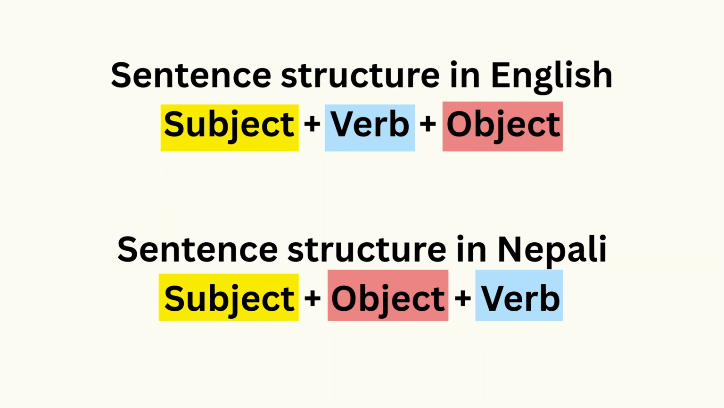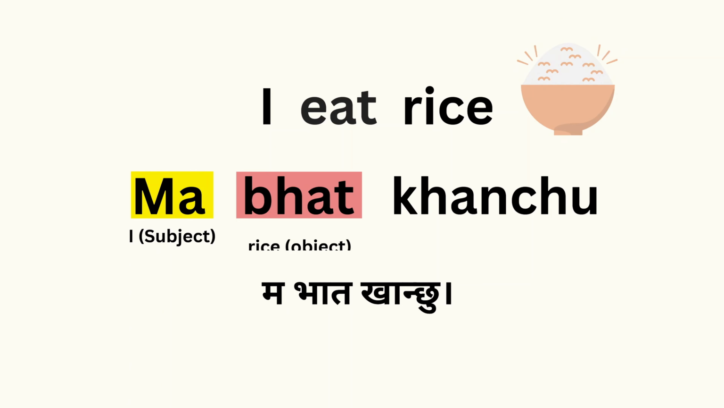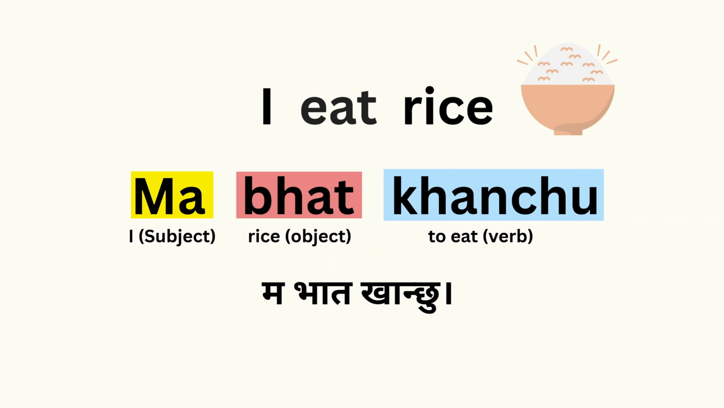Now, let's look at a few examples, and along the way, I'll teach you a few new words you can add to your vocabulary. So, for the first example, we have the sentence, I eat rice. This sentence in Nepali is Ma bhat khanchu. In this sentence, ma means I, which is the subject, bhat means rice, which is the object, and khanchu is the verb to eat. So as you can see, it follows the pattern subject, object, and then verb.